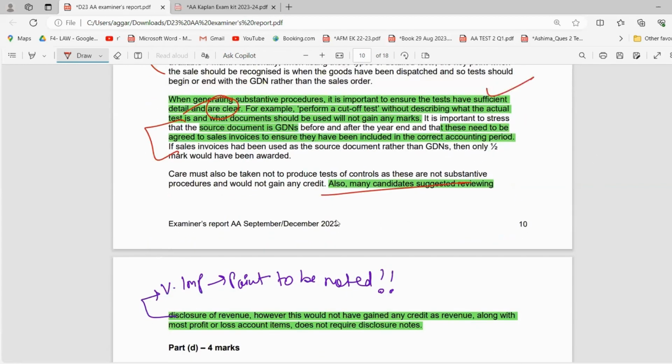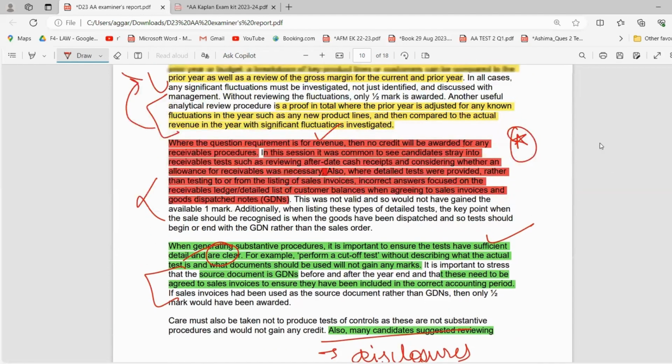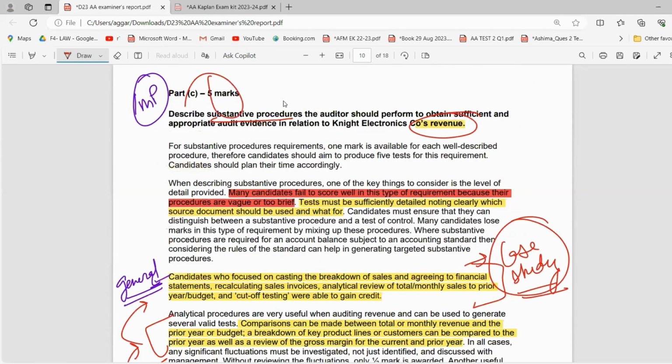Now I have seen, I'll just explain to you, students who, whatever the substantive procedure is, towards the end will always write that they ensure the correct disclosures are in accordance with it. For example, here we talked about the revenue part, right? So at the end of the substantive procedures, for example a 5 marker, four will be the normal ones, and the fifth substantive procedure will be writing review the disclosures and that they're in accordance with the standards. Guys, are there any disclosures? Do we require any disclosures in relation to revenue? Please think twice before you actually write.